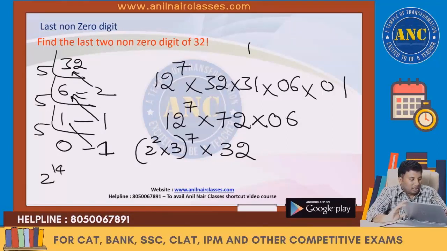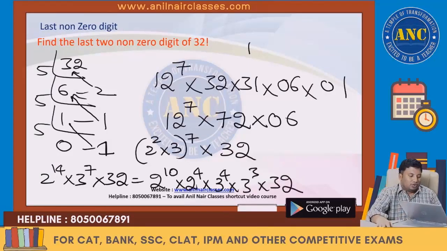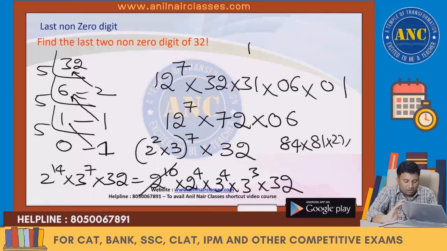These are nothing but 2 power 14 into 3 power 7 into 32, which is nothing but 2 power 10 into 2 power 4 into 3 power 4 into 3 power 3 into 32. 1024, 24 into 16. 24 into 16 is minus 16. Minus 16 is 84. 3 power 4 is 81. 81 into 27 into 32.